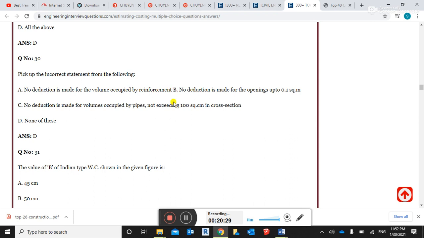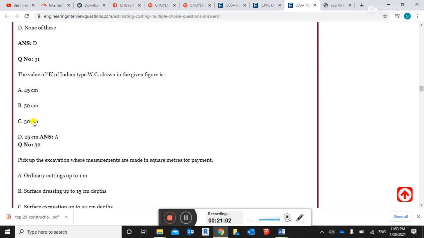A and B are correct. C: No deduction is made for volume occupied by pipes not exceeding 100 square meter in cross section. These are correct. The question asks for the incorrect statement. All three options are correct, so the incorrect one is none of the above. The right answer is option D, none of the above.